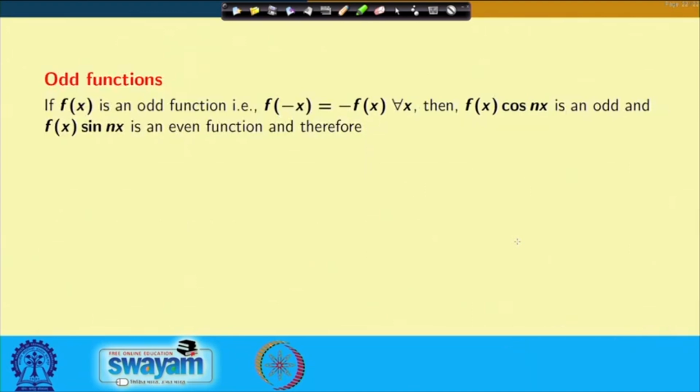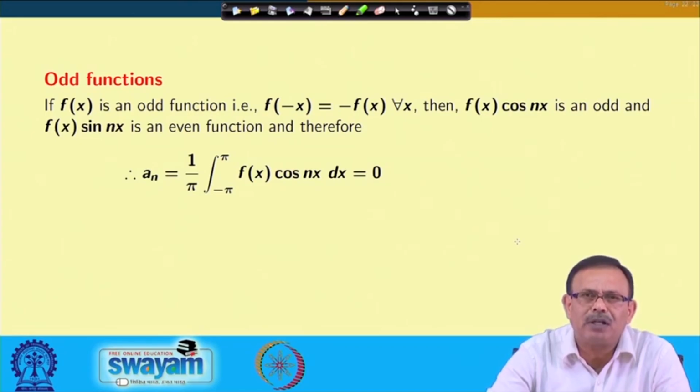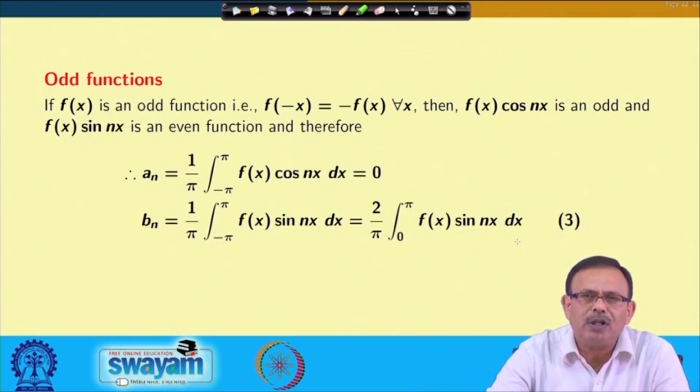For the odd function, as you know, f(−x) equals −f(x) for all x, then f(x) cos nx is an odd function and f(x) sin nx is an even function. So your a_n equals 1/π ∫ from −π to π f(x) cos nx dx, where f(x) cos nx is an odd function, so the value of a_n will be 0. And b_n equals 1/π ∫ from −π to π f(x) sin nx dx, where f(x) sin nx is an even function since f(x) is odd, so I can write it as 2/π ∫ from 0 to π f(x) sin nx dx. So for even and odd functions, we can calculate it like this.